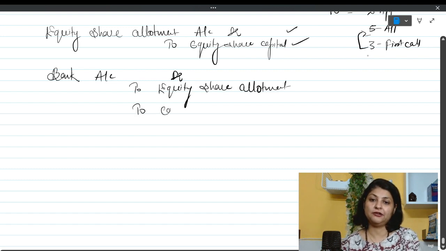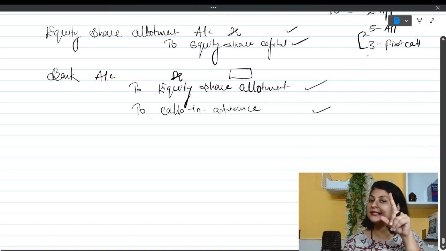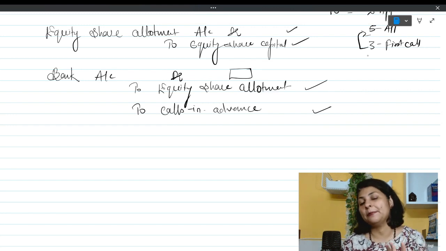So here I will write calls in advance as well. Calls in advance amount will be written over here, and this amount and this amount together will be put under bank account. This is impact number 1 of calls in advance. Calls in advance is a temporary account which needs to be closed later on.